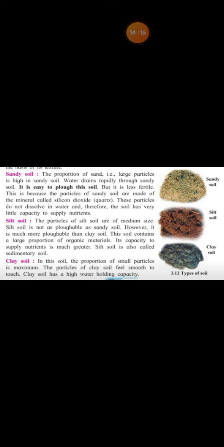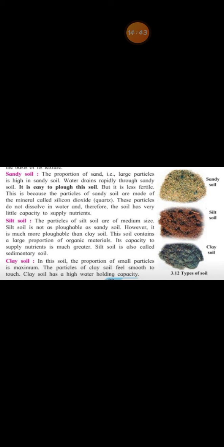Second is silt soil. These particles are of medium size. Silt soil is not plowable, but the soil contains a large proportion of organic materials. Okay. Silt soil is also called sedimentary soil. Third is clay soil. In this soil, the proportion of small particles is maximum.